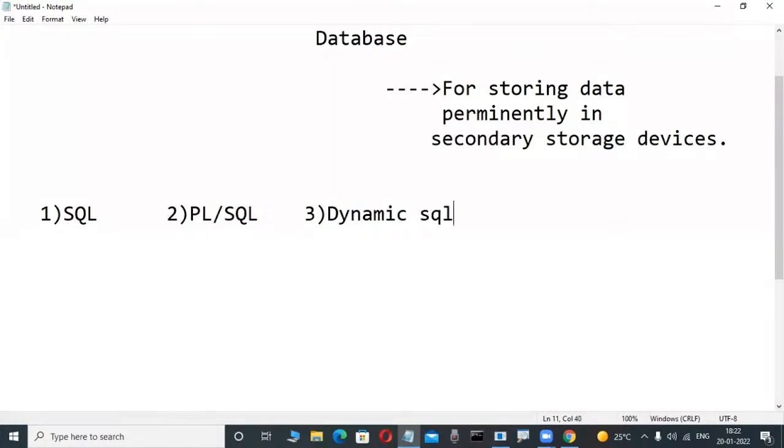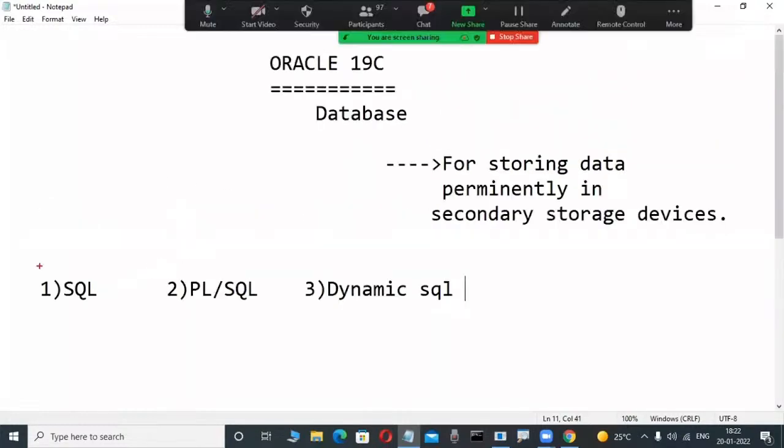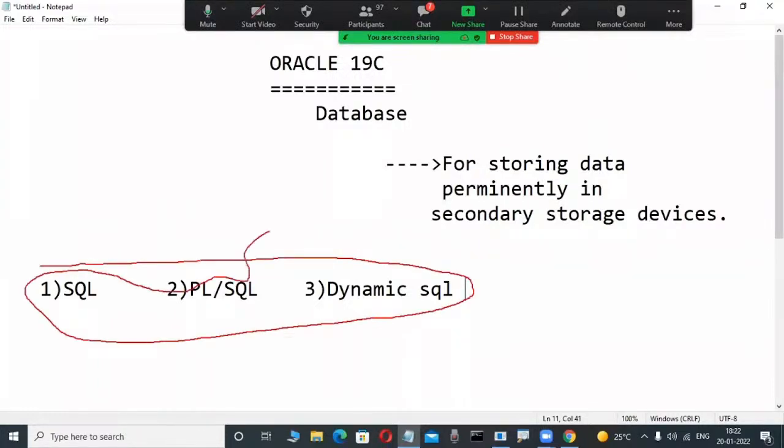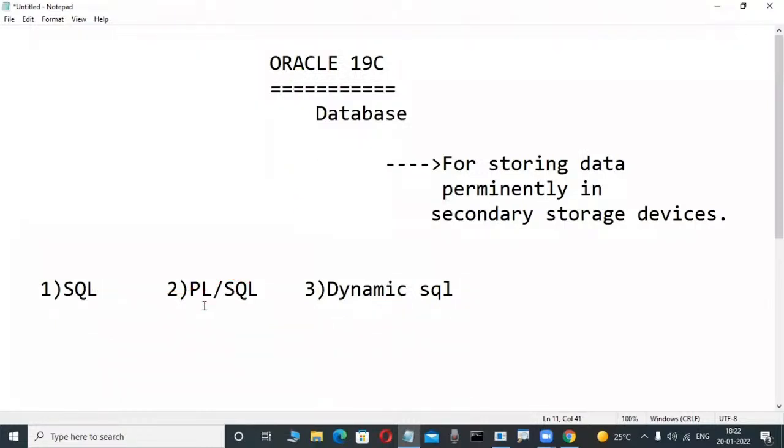Dynamic SQL is a small one only, because for PL/SQL we have good knowledge, it is a little bit of an extension. Dynamic SQL language. These three languages you have an idea about. Through these three languages we are operating this Oracle software. That is most powerful. In a company, a little bit of SQL knowledge and a little bit of PL/SQL knowledge is there and we are operating, but we are learning more things, so many different types of jobs are there.